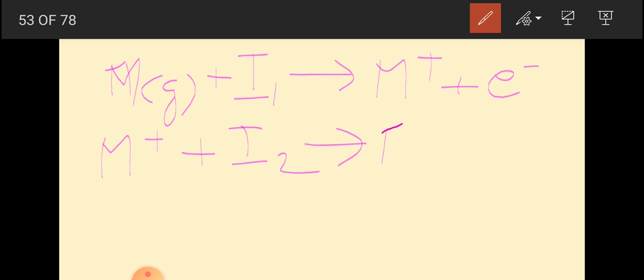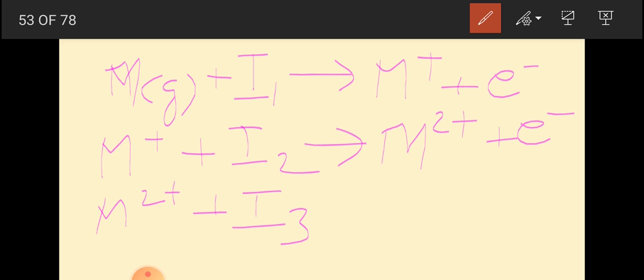We will get M2 plus. Now to this M2 plus I am giving energy, which will be the third ionization potential, and we will get M3 plus and an electron. All will remain in the gaseous state only.